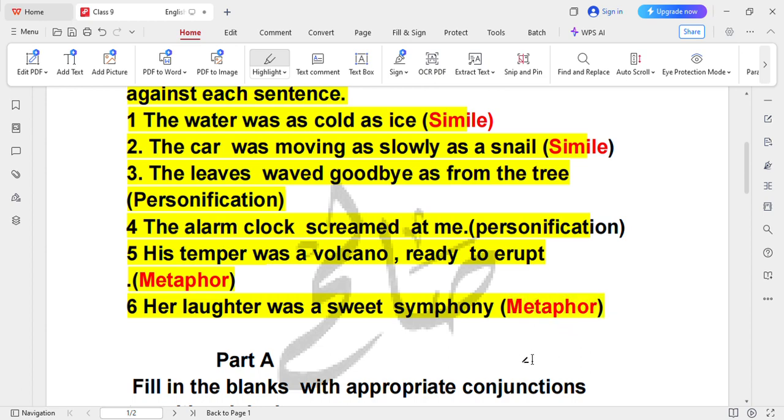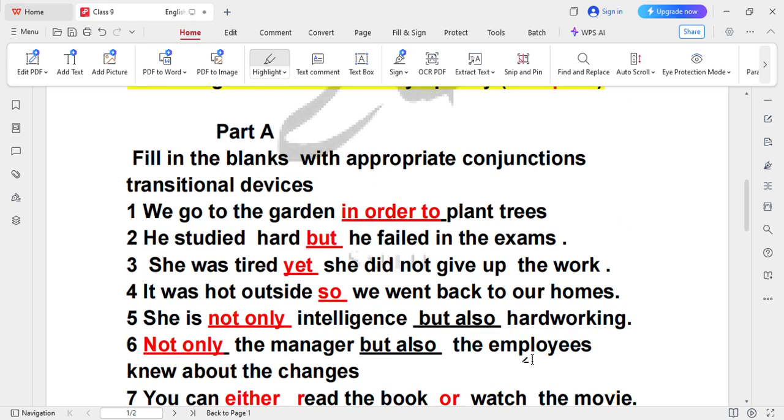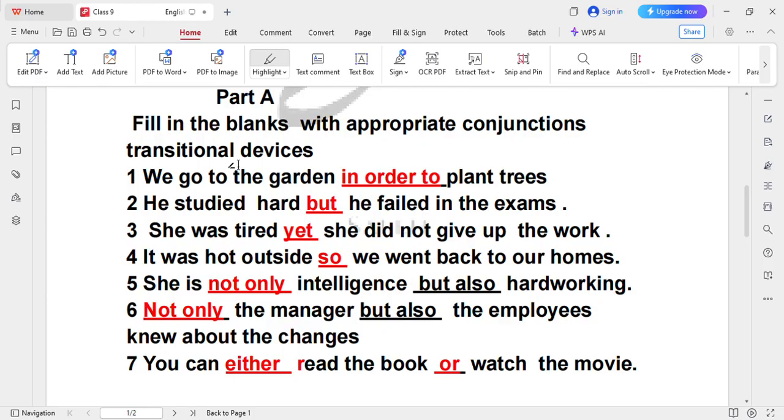Okay, so we have solved the vocabulary part A. Now again, fill in the blanks with appropriate conjunctions and transitional devices. Now what is the conjunction and what is the transitional device?